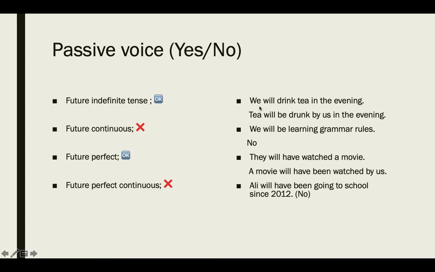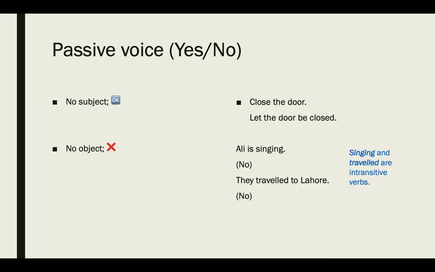Number one is: we will drink tea in the evening. This is future indefinite, and the passive form is: tea will be drunk by us in the evening. Future perfect: they will have watched a movie; a movie will have been watched by them. So you have only two types of future tense, indefinite and perfect, where you can make passive form.